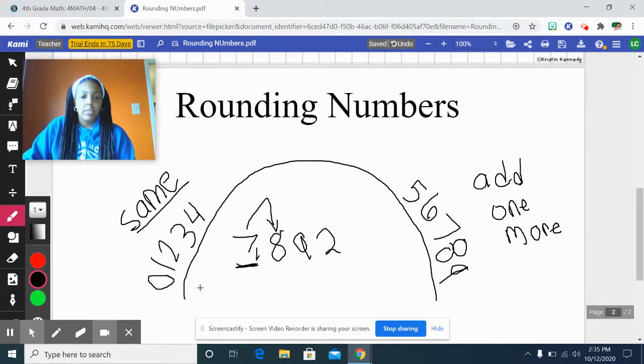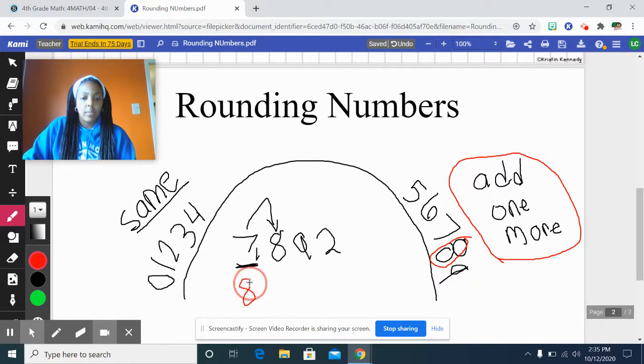All right, let's find our number 8 on this rounding roller coaster. Our number 8 on the rounding roller coaster is here. So I found my boss. The boss is going to tell the 7 what to do. What is the 8 telling the 7 to do? It's telling it to add one more. So the 7 is going to now be an 8.